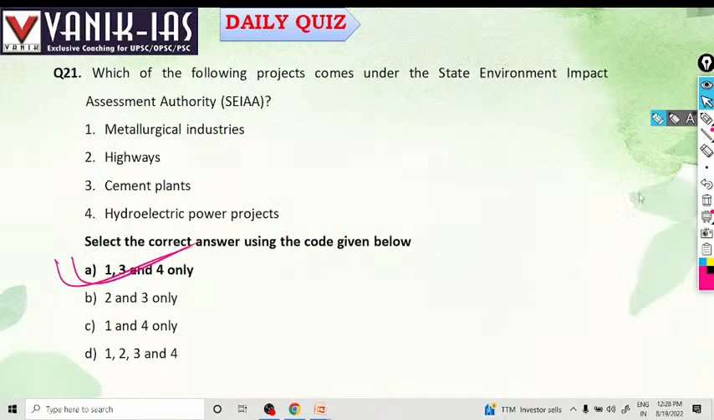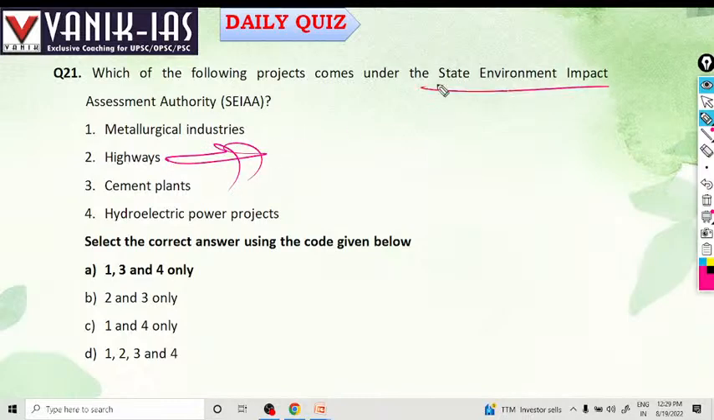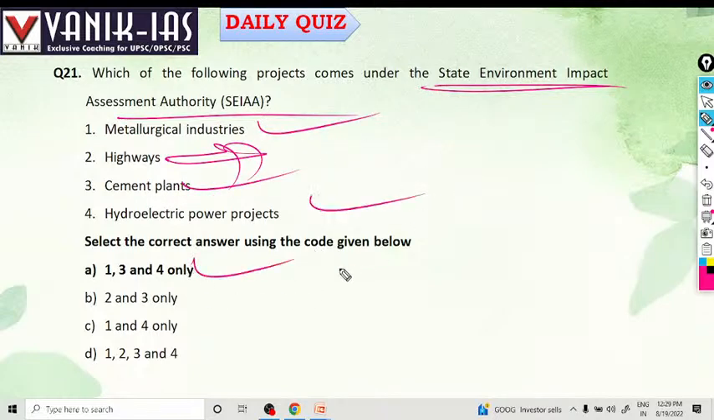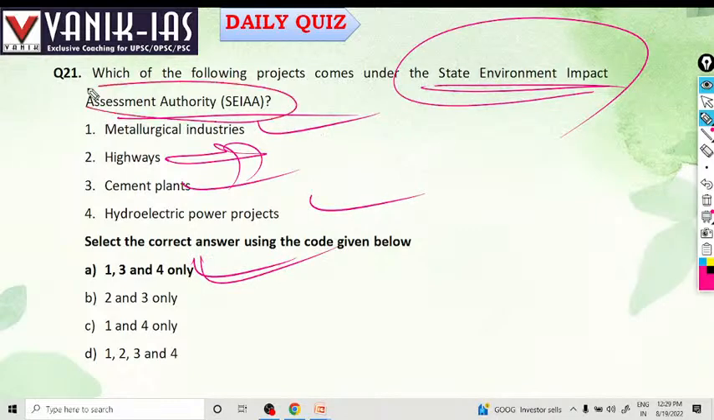Which of the following projects come under State Environment Impact Assessment Authority? Metallurgical industries, highways, cement plants, hydroelectric power projects. See, highways come under central government, so they are not coming under State Environmental Impact Assessment Authority. So metallurgical industries, cement plants, hydroelectric power plants. So 1, 3, 4 are the right answer.